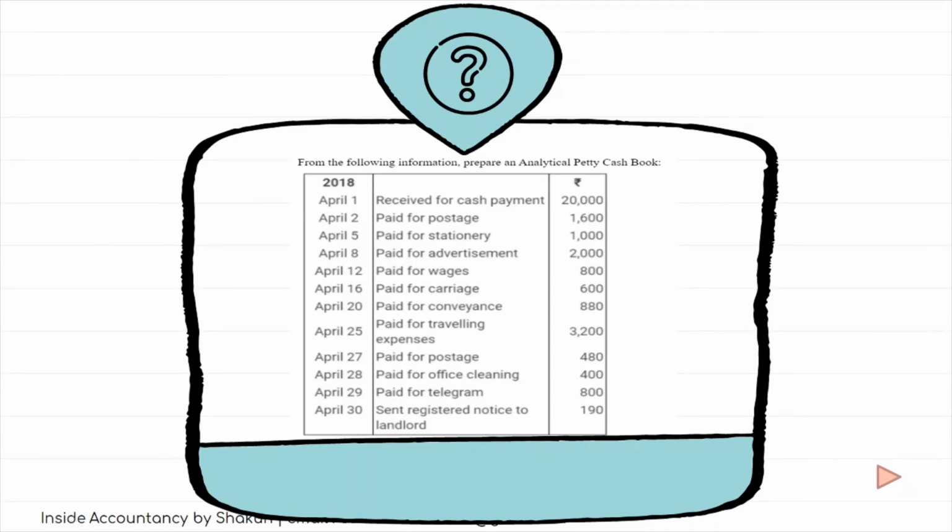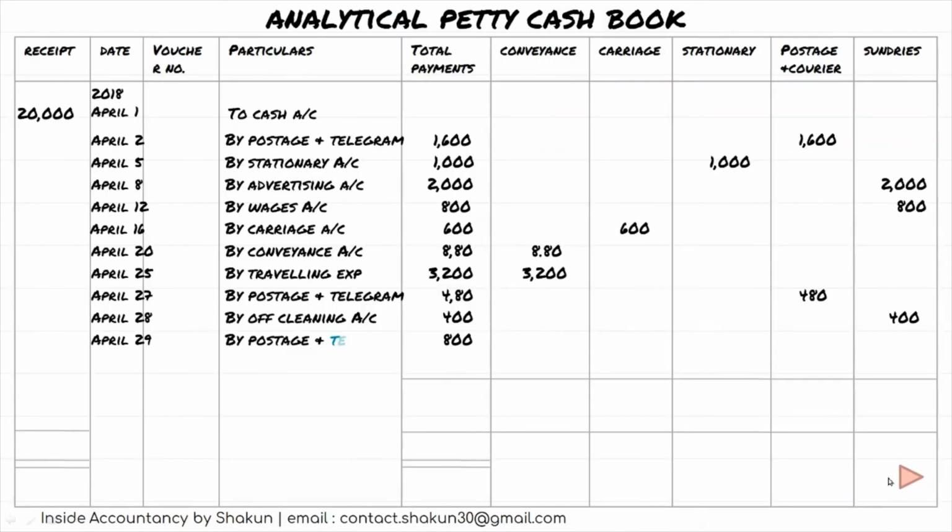Okay, so the next transaction is paid for telegram 800 and sent registered notice to landlord 190. So again, where will we show this transaction in the petty cash book? We will write by postage and telegram 800, and again we will write it under the column specified for postage and courier, that is 800. And the last transaction was by the legal charges which we had made, and they will find a place in postage and courier because that was also relating to the notice, right?